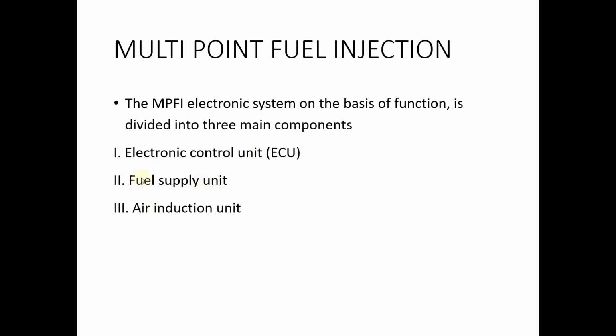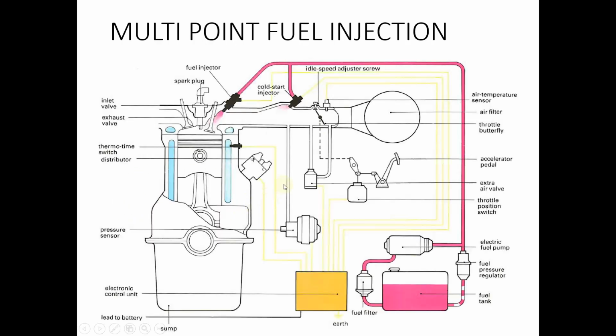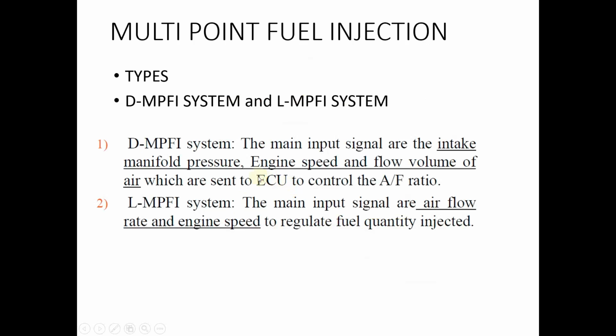Then we have the fuel supply unit and air induction unit. Now there are two different types of multi-point fuel injection system. Very briefly we can say that is DMPFI system and LMPFI system. So these two systems vary only in the input signals that are supplied to the ECU.